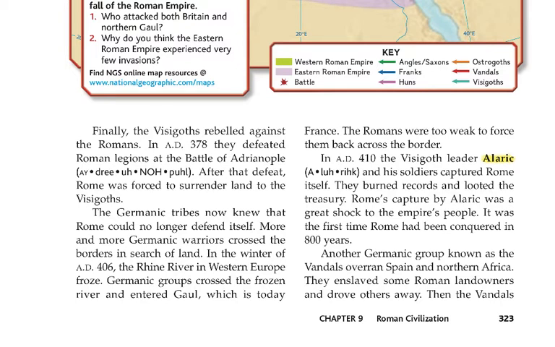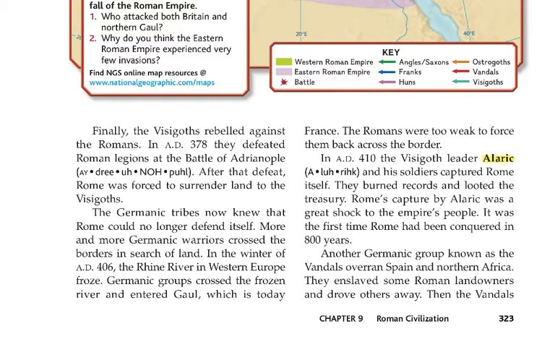In AD 410, the Visigoth leader Alaric and his soldiers captured Rome itself. They burned records and looted the treasury. Rome's capture by Alaric was a great shock to the empire's people. It was the first time Rome had been conquered in 800 years.